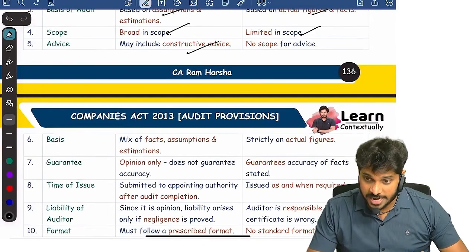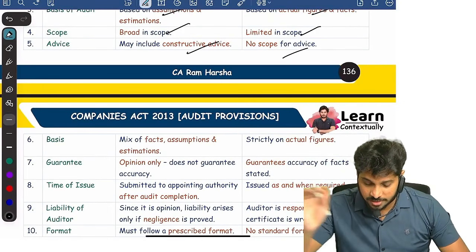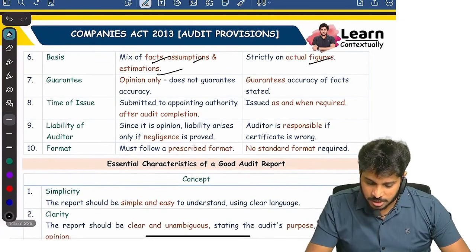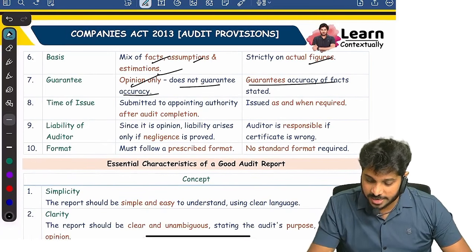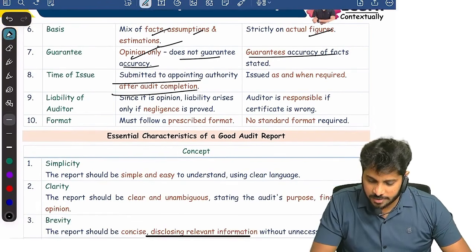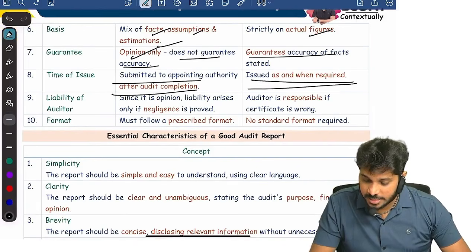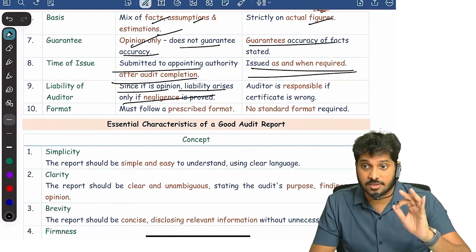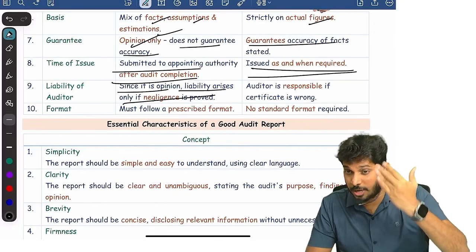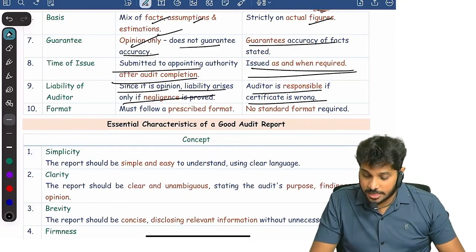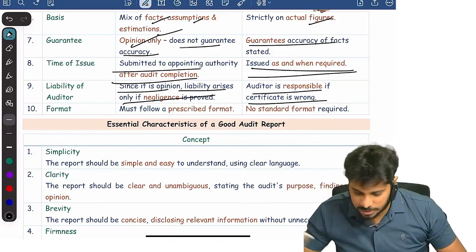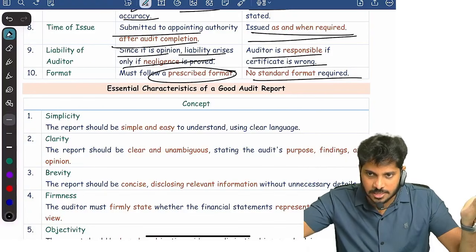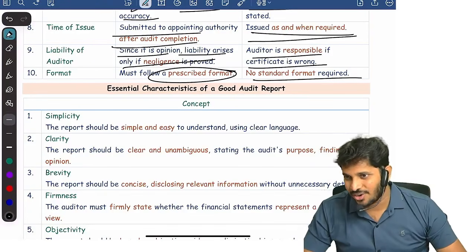Here we give an opinion or advice. Here there is no advice; you should state the fact. So an audit report is a mix of facts and assumption. A certificate is about actual figures. It's only an opinion, not a guarantee. A certificate is a guarantee. Audit is conducted every year. A certificate is issued whenever it is required. And since it is an opinion, liability arises in case of negligence. If the audit opinion goes wrong, there is a possibility of liability, whereas if a certificate is wrong, the auditor is absolutely responsible. Clear? And for the report there is a prescribed format. For certificates, there is no format. Depending upon the circumstances, the format will be decided. Clear? Next.